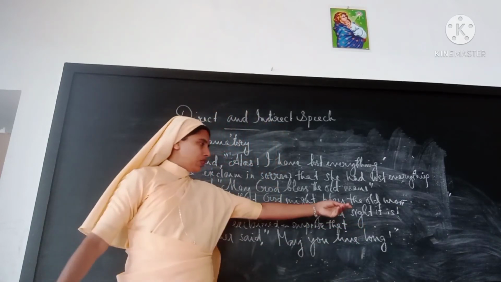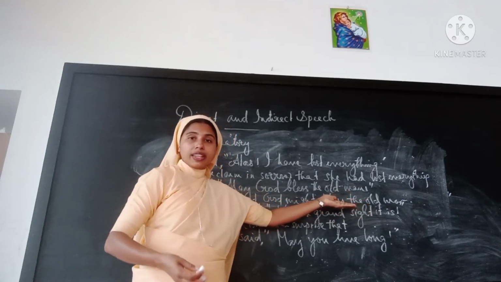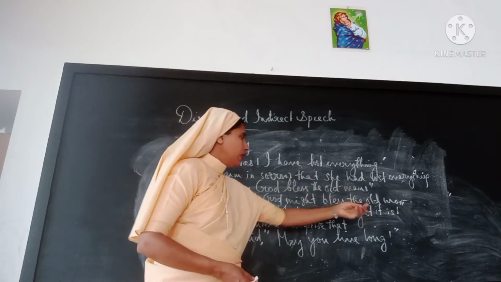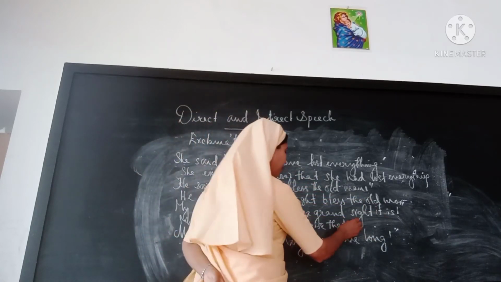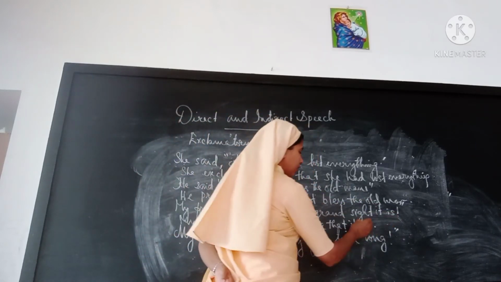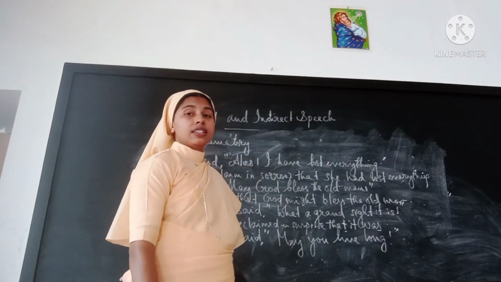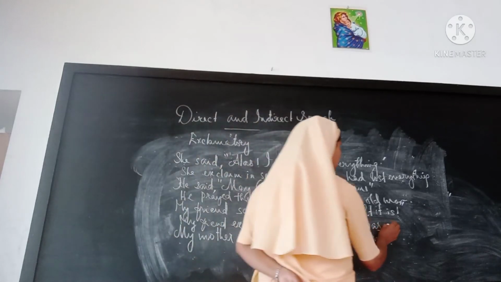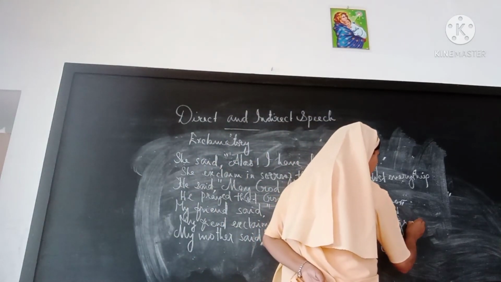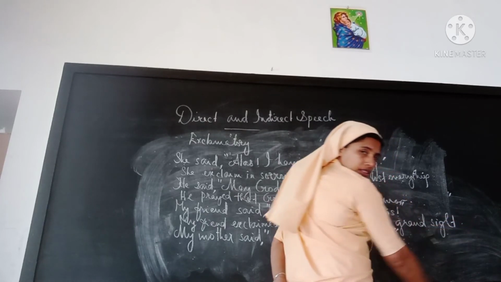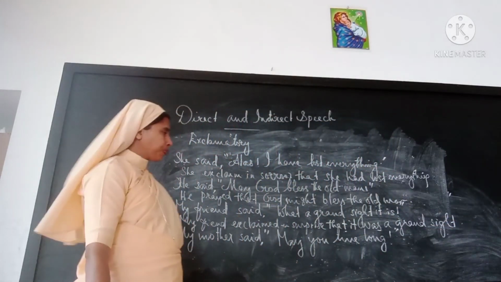Okay, so what is the subject here? To change the sentence into a statement we have already learned. So, it will start with it, that it is will change into was. It was a grand sight.